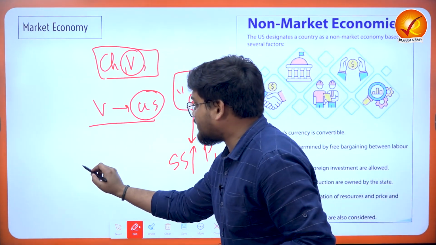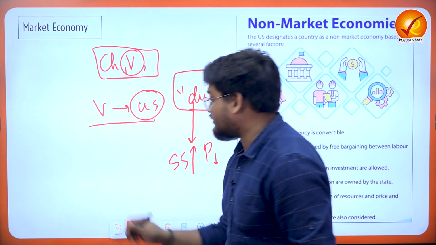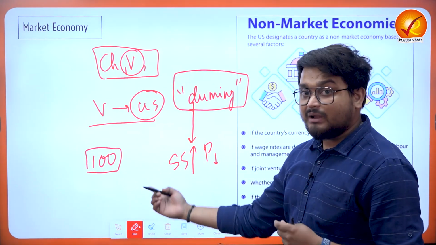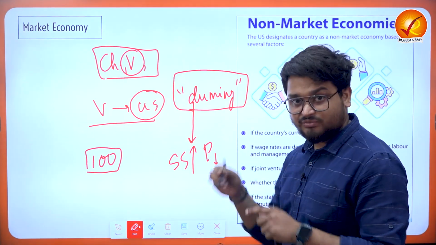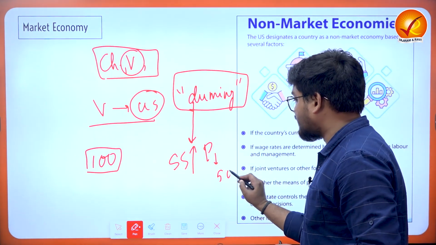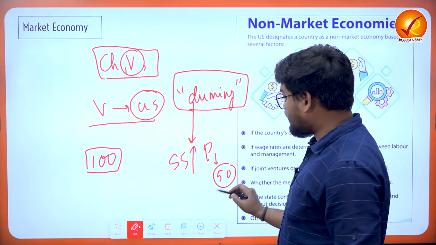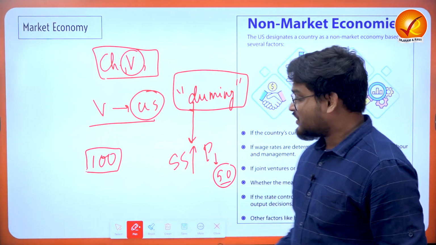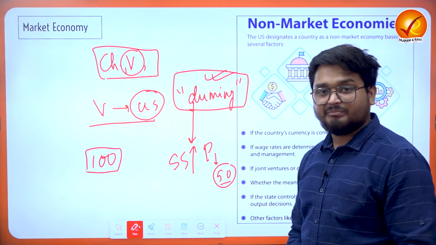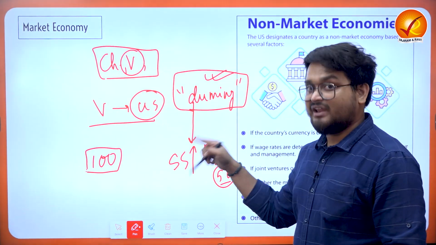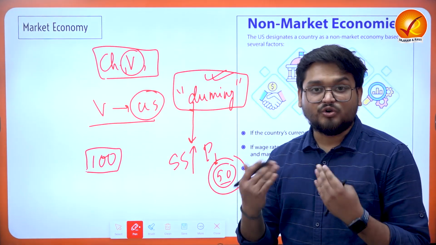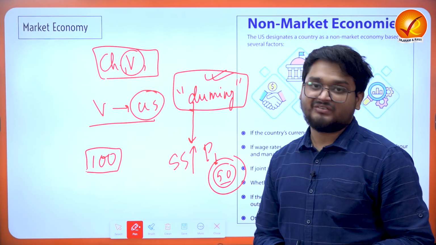Say the price of this particular pen is 100 rupees according to the market rate. Now what Vietnam does is supply this pen at only 50 rupees in the US. This is actually impacting the US pen makers, right? So this is the concept of dumping, where a particular country is alleged to supply very low price commodities below the market rate.